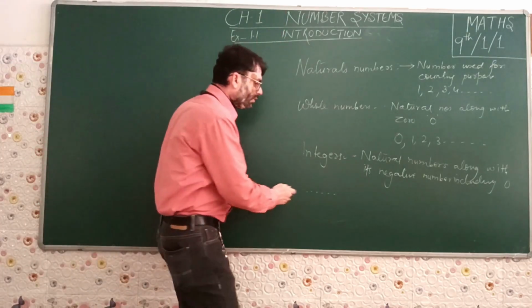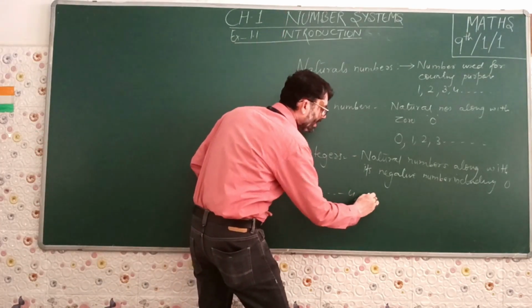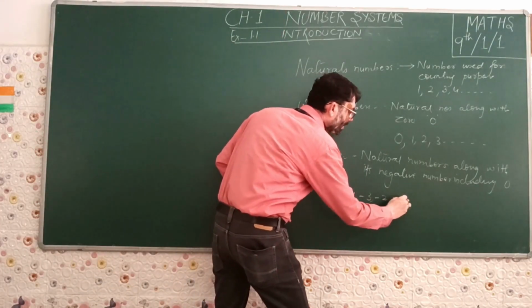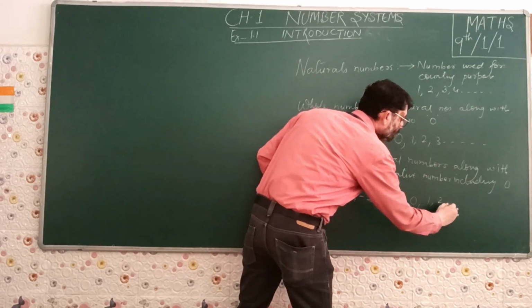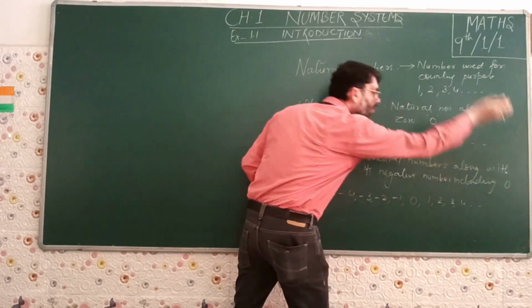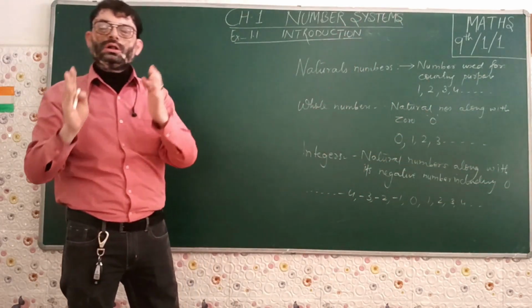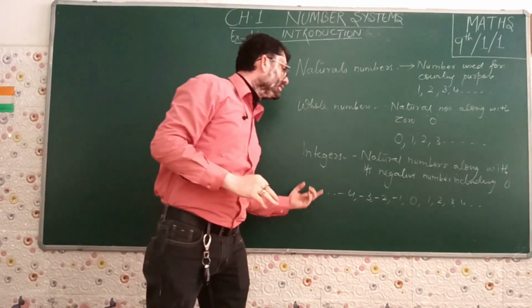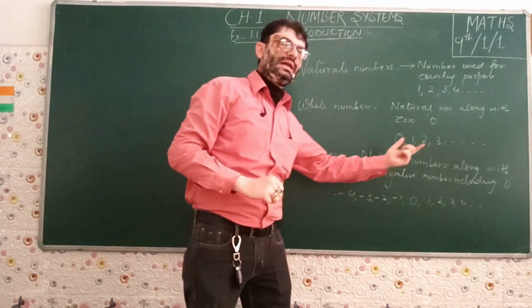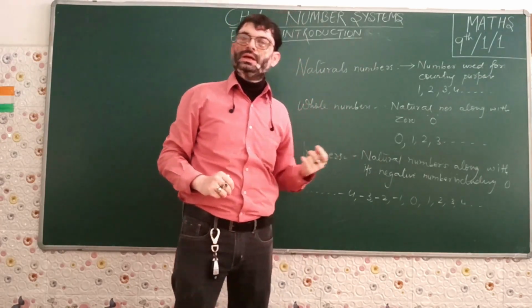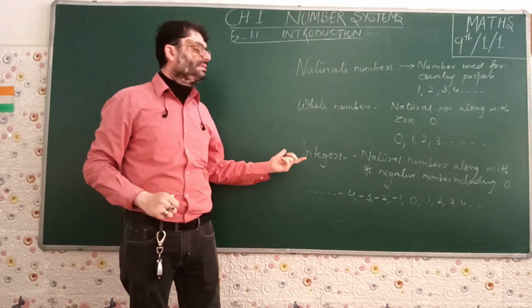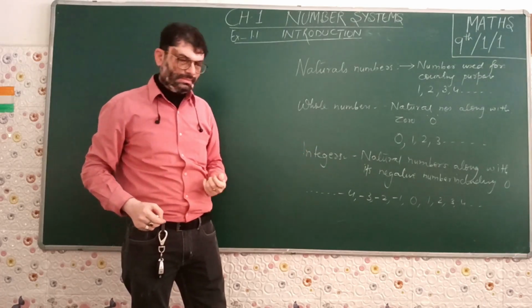Till infinity. So from infinity, we can say this is -4, -3, -2, -1, 0 is also included, 1, 2, 3, 4, so on till infinity. That means all those numbers that lie between -infinity to +infinity in the form of counting purpose, that is -4, -3, -2, -1, 0, 1, 2, 3. Such numbers are termed as integers.